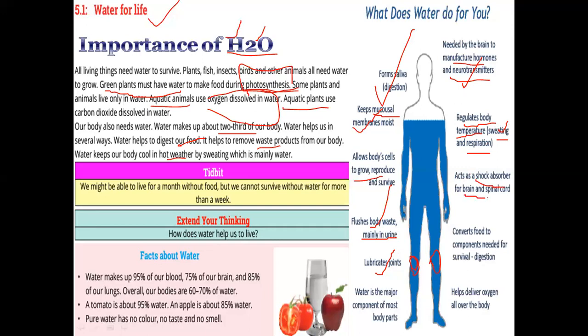Water is present in the brain, the spinal cord and the body organs around them. So if we have any jerk or shock, it saves us from damage. It is also helpful for digestion in the stomach and intestines, as well as in the form of blood. Oxygen dissolves in the blood and water and reaches every part of the body. So it means water is the major component of most of the body parts.